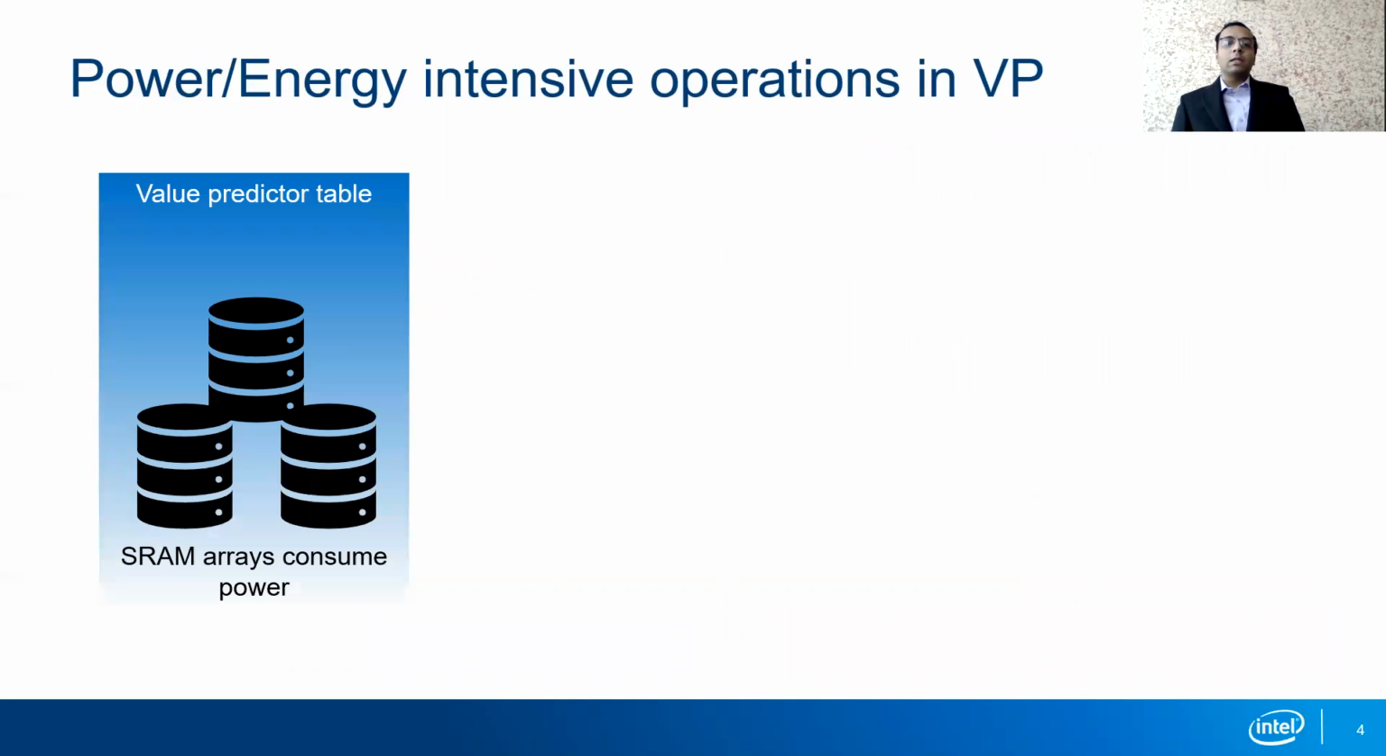There are a few power-intensive operations in value predictions. First is the value table. The value table stores all information required for value prediction, such as PCs, predicted values, confidence counters, etc., and is generally implemented using SRAM arrays in the core of the CPU. The bigger this table, the more static power and read and write energy it consumes.